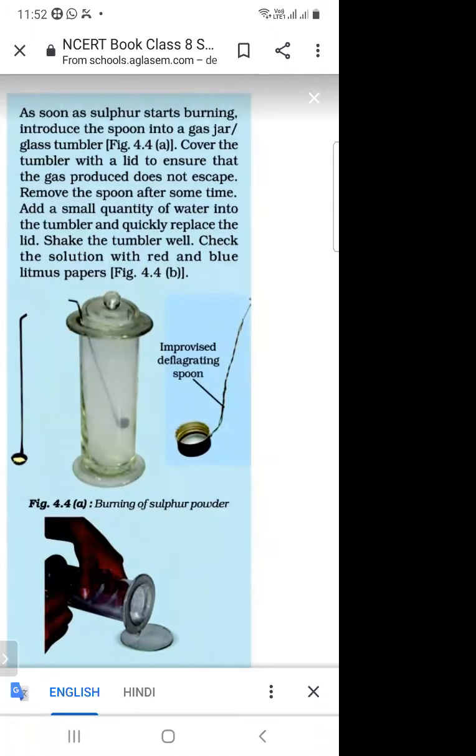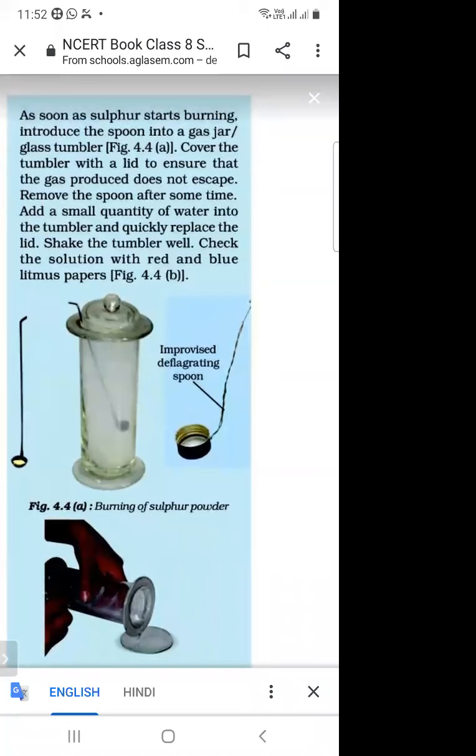So when we burn the sulfur, then introduce the spoon into a glass jar or glass tumbler. Firstly, we will take a deflagrating spoon, and then we will add some sulfur powder in the deflagrating spoon. When we add the sulfur powder, what is the observation? Cover the tumbler with the lid to ensure that the gas produced does not escape, and remove the spoon. After some time, add a small quantity of water into the tumbler and quickly replace the lid.